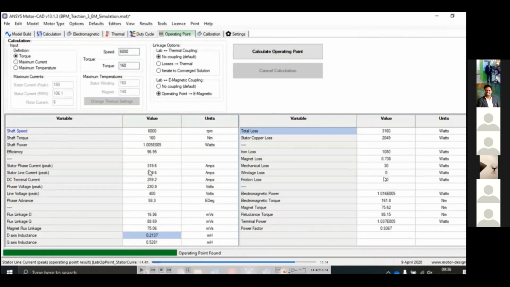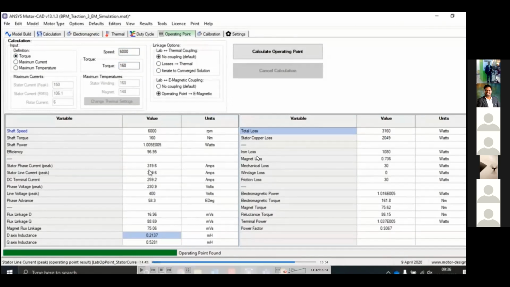So you can see we have a shaft speed of 6000 and a torque of 160, which are the two parameters we have set, and the efficiency for that operating point is 96. These are the losses present here: iron loss, magnet loss, mechanical loss, windage loss, frictional loss.